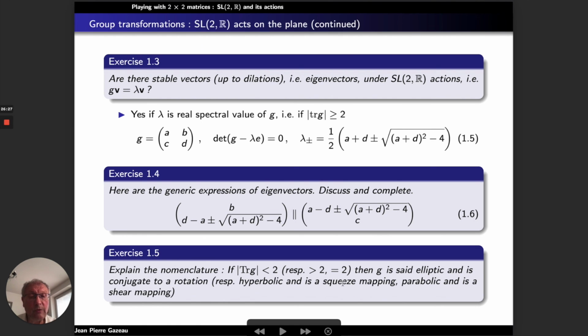And if it is equal to 2, it is called parabolic. If it's elliptic, that means G is conjugate to a rotation. When it is hyperbolic, it is a squeeze mapping, and when it is parabolic, it is a shear mapping. I really recommend going through this exercise as much as possible in order to understand what happens when we apply the group of matrices A, B, C, D on the plane.